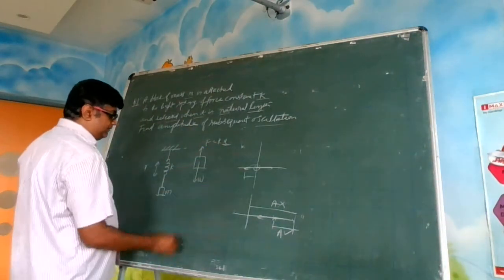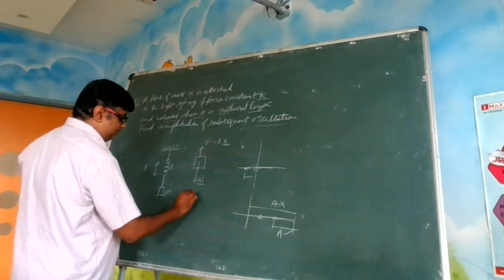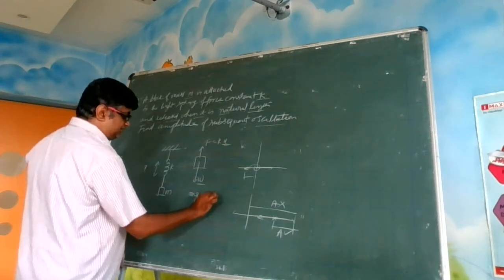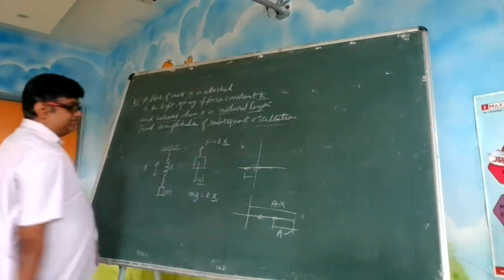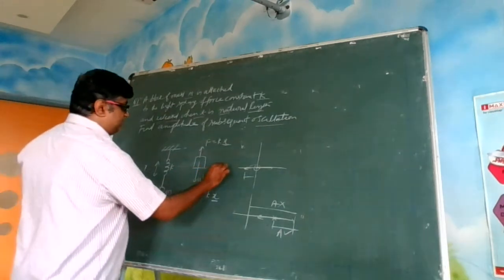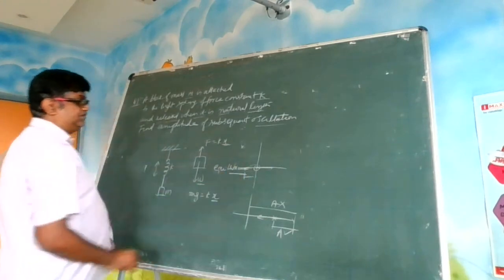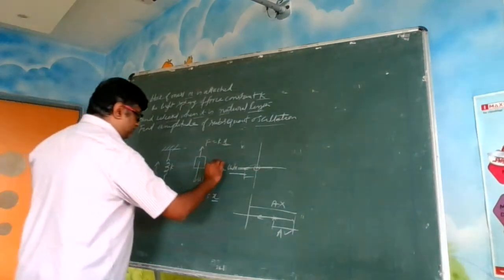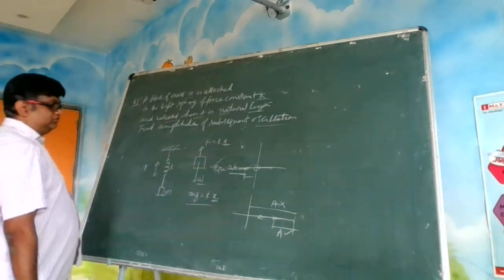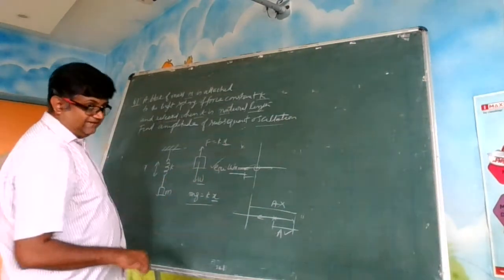So in the equilibrium condition, what is this W? This is mg is equal to Kx. So this is the condition of equilibrium you have applied. Listen carefully. So here, what x value are you going to get?